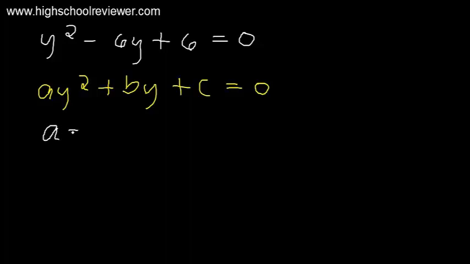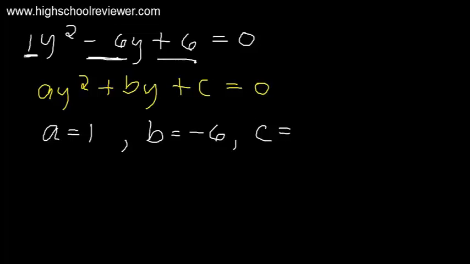Our a, since there is no numerical coefficient, is understood as 1. So our a is 1. Our b, the numerical coefficient of the second term, is negative 6. And our c, which is the constant, is positive 6.